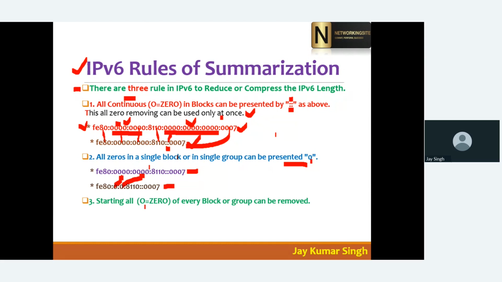Now we move to the third formula. It says that leading zeros of every block or group can be removed. If I'm talking about any number, like 0007, the actual value is 7. There is no value of zeros before a number.